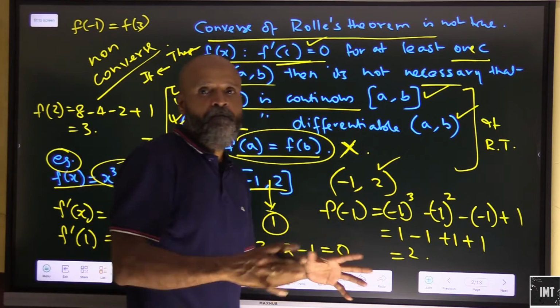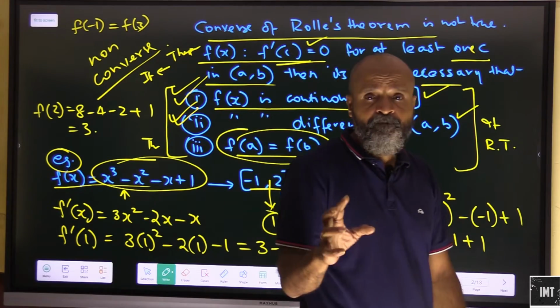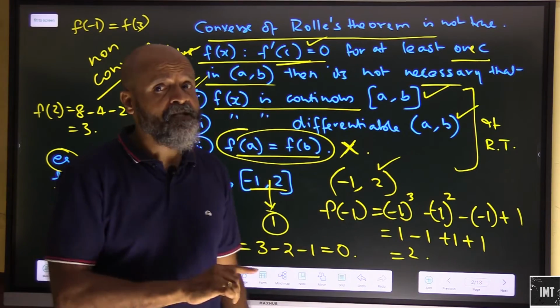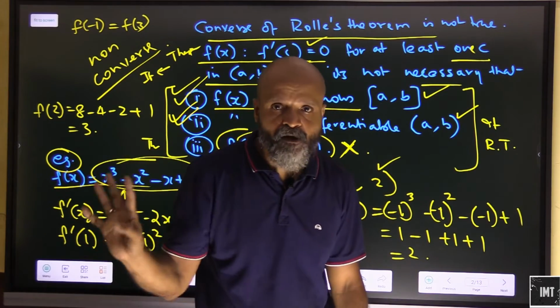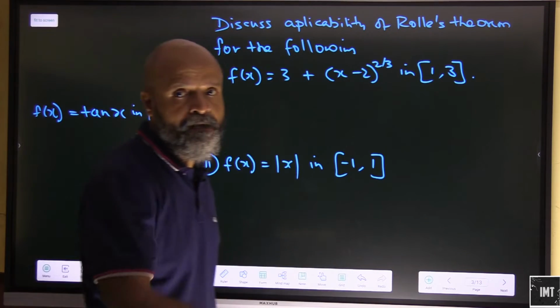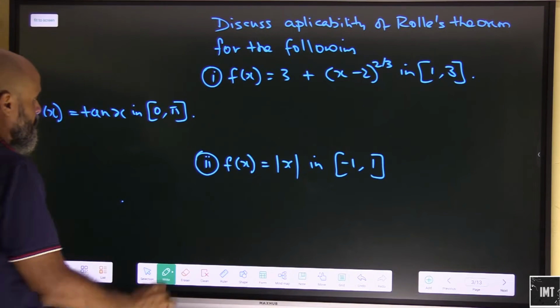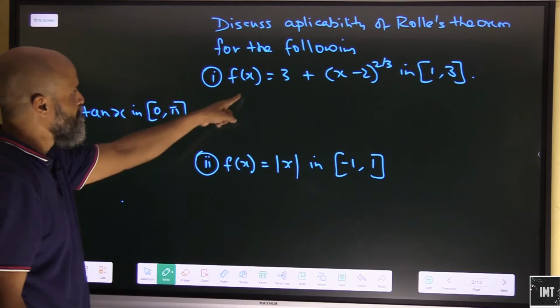So that is basically how Rolle's theorem is applied. Rolle's theorem is correct, its converse is still not correct. Now we will do certain problems to have clarity on Rolle's theorem. So let's pick up this problem here.